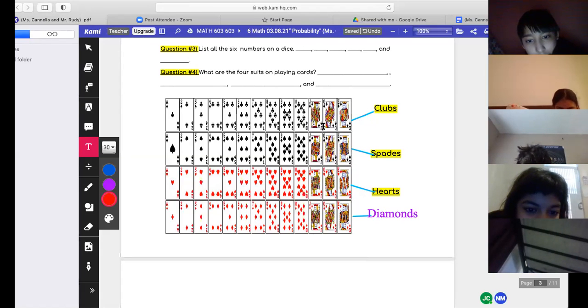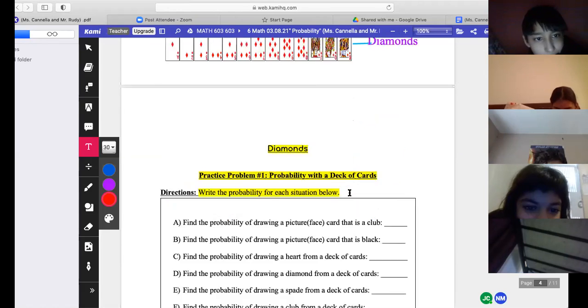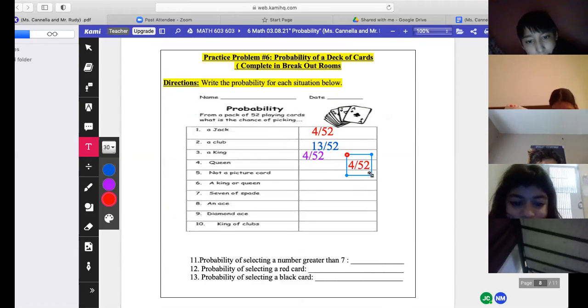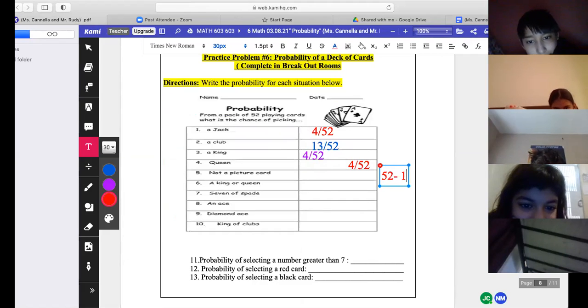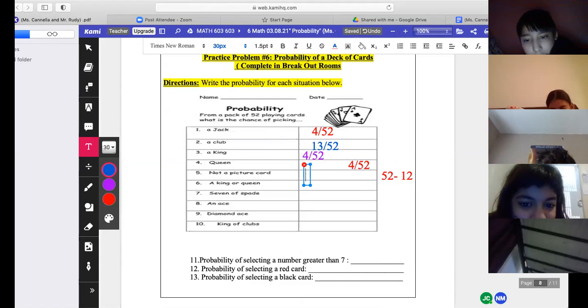13. Really? There's 13 here? What's 3 plus 3 plus 3 plus 3? 12. So 12 of them are picture cards. How many are not? What am I going to do with the 52, which is the total, and the 12? Subtract. Easy, right? So I'm going to write here that we subtract 12 from 52, which is how much? 40. 40 out of what? 40 out of 52. Good.